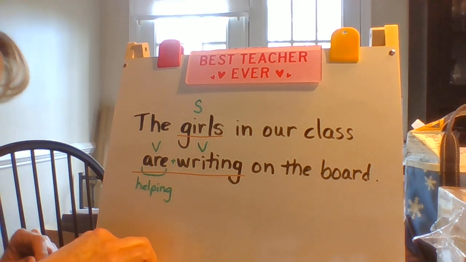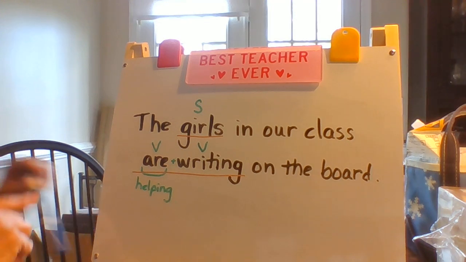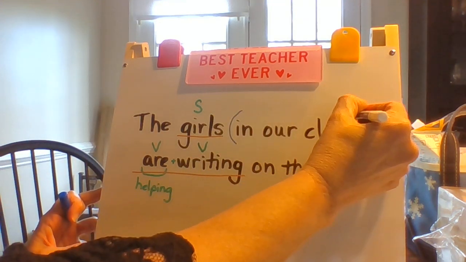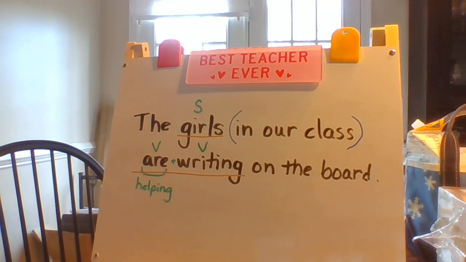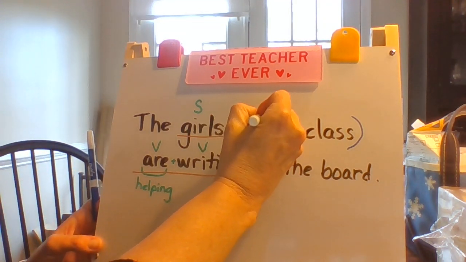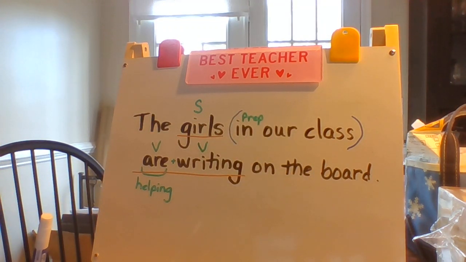Now, if you thought that it was going to be class, then I want to point something out to you. I want to point out that this is a prepositional phrase. How do I know? Because the first word in it is a preposition. In our class is the prepositional phrase.